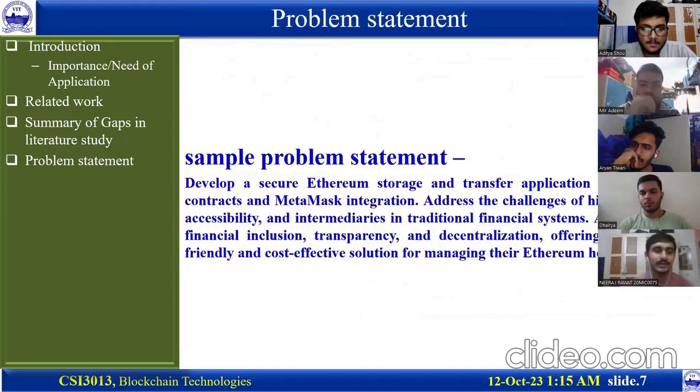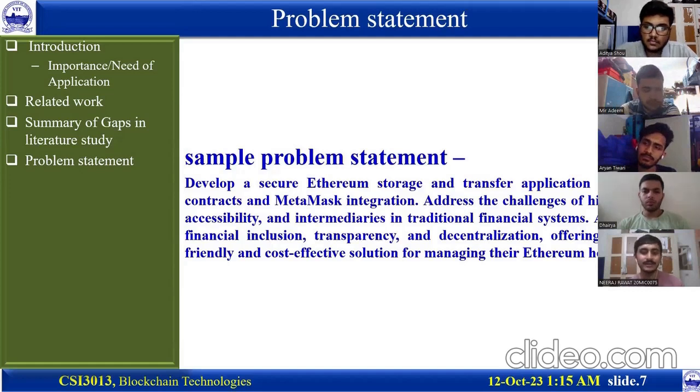Thank you, Adeem. Now let's focus on the sample problem statement. The problem statement is to develop a secure Ethereum storage and transfer application utilizing smart contracts and MetaMask integration. We address the challenge of high fees, limited accessibility, and intermediaries in the traditional financial system. There is always some intermediary, the company or the developer, who charges the transaction gas fees. So the aim is to promote financial inclusion, transparency, and decentralization, offering users a user-friendly and cost-effective solution for managing their Ethereum holdings. And the next slide.